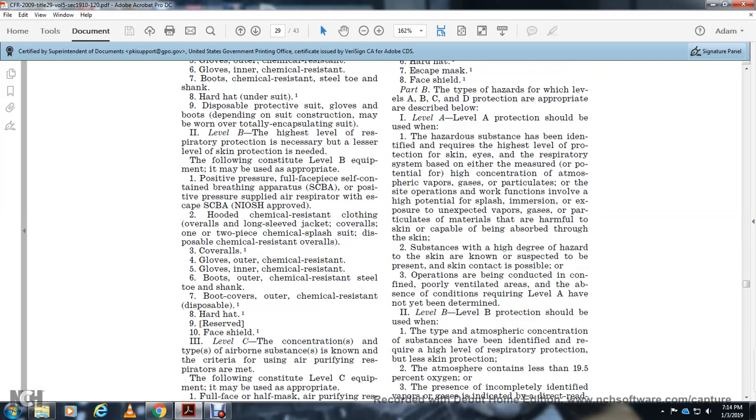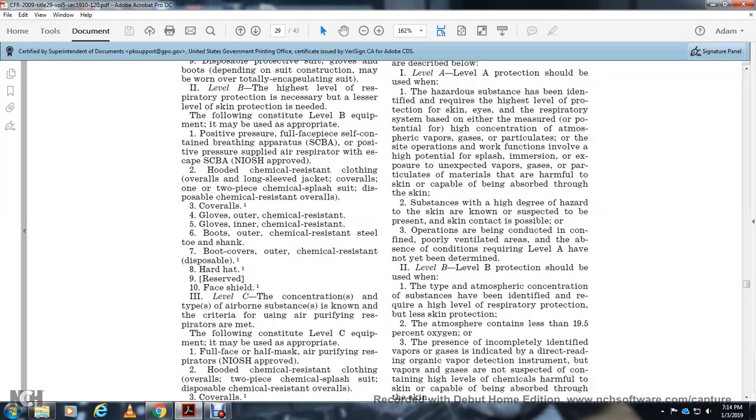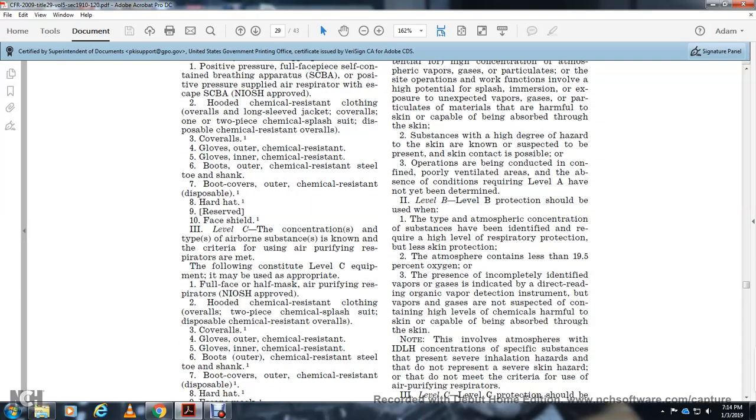Level B protection should be used with the type of atmospheric concentration and substance identified that requires a high level of respiratory protection, but less skin protection. The atmosphere contains less than 19.5% oxygen, or the vapors may be incompletely identified, with direct reading organic vapor detection instruments indicating the vapor or gas is not suspected to contain high levels of chemicals harmful to skin or capable of being absorbed through the skin. Note this involves atmospheres of immediate danger to life and health. The concentration of the specific substance present over the inhalation hazard does not present a severe skin hazard and does not meet the criteria for the use of the air purifying respirator.